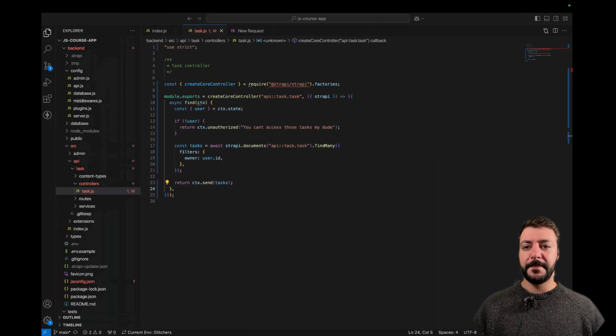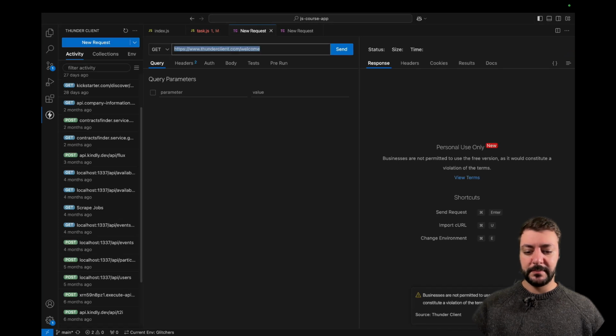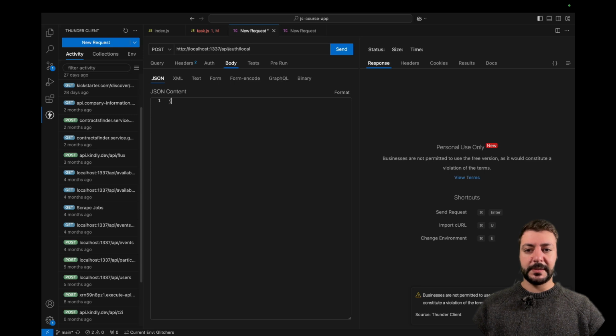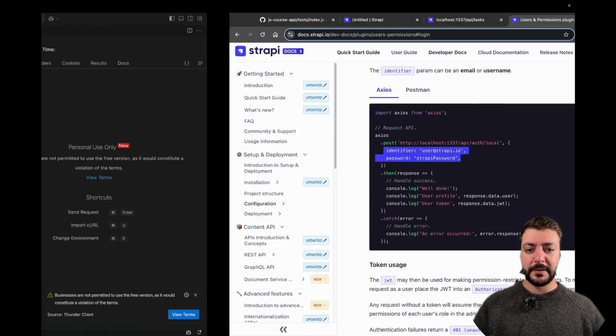So let's do that. Let's log in with our user. Let's create a new request and let's send it at this address with, it's a post request, not a get. So we need to change this. And in our body, we're just gonna send exactly what's here. So the identifier and the password.